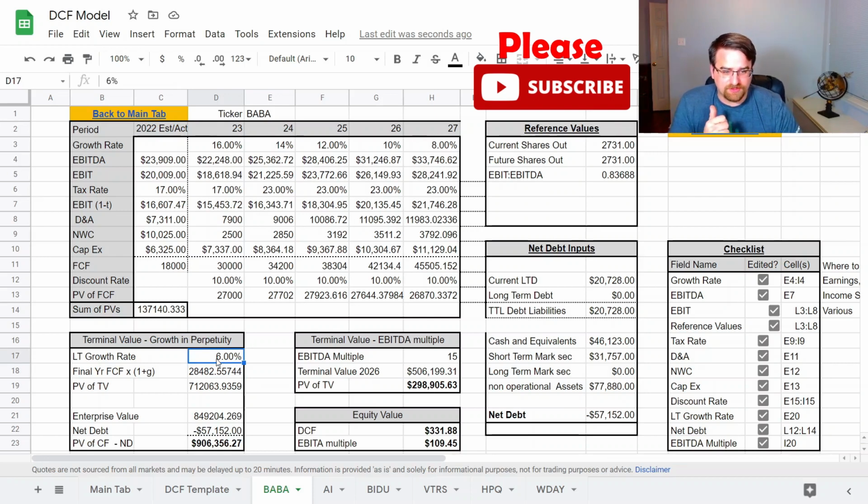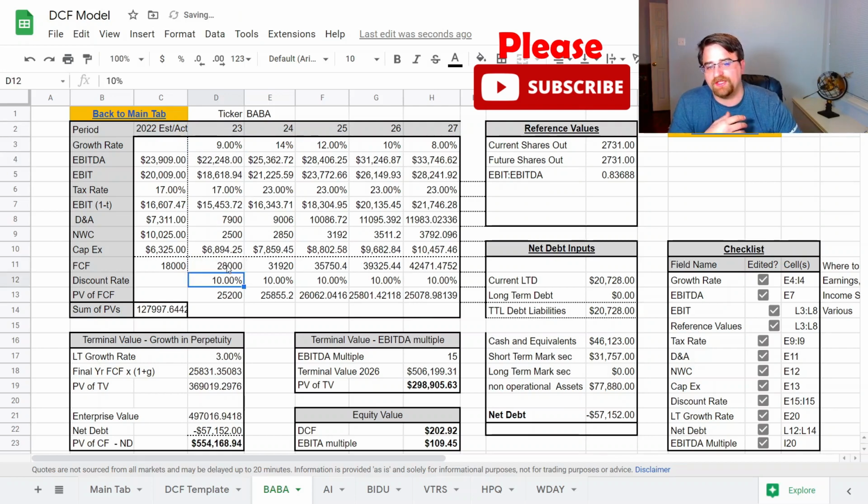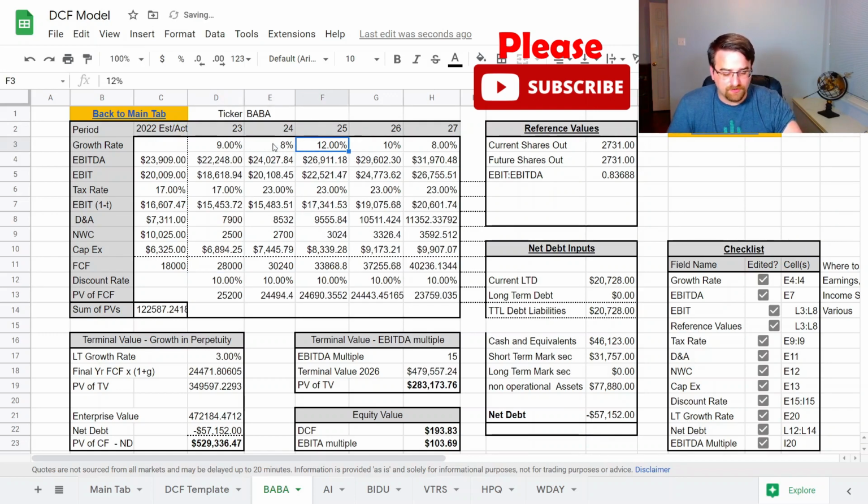But is that realistic? Is that something that's going to happen? I don't think so. I think the more likely scenario here is that Alibaba grows at 9%. Yeah, they have free cash flow, and this is again assuming that they lower some of the investments that they have. They have free cash flow of around $28 billion. And then from there on out, they grow at a slower rate, 8%, 7%, 6%, and 5%, which is what I was showing you earlier.